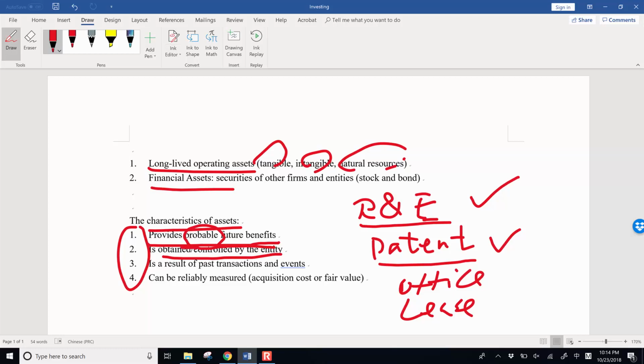The difference is that a purchased office is controlled by the entity, but a lease is not obtained or controlled. So for a lease, we do not recognize an asset; we recognize the lease expense. But when a company acquires an office, we recognize the office as an asset. The other two characteristics are mostly easy to be met.